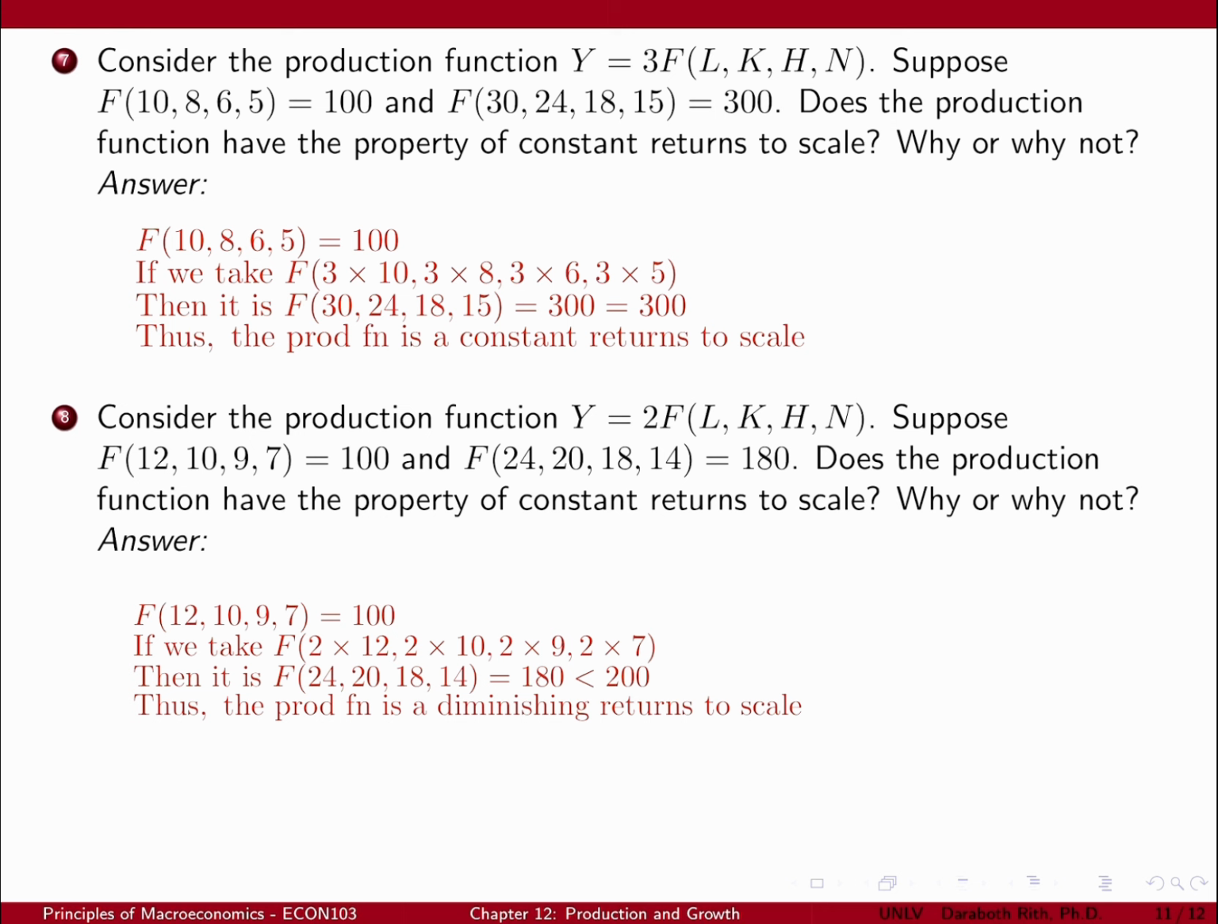Now we cannot verify whether the production function F scales the output by the same factor. The output does not scale by the same factor of 2 when the inputs are scaled by 2. Therefore, the production function does not have the property of constant returns to scale. This production function is rather one of diminishing returns to scale.